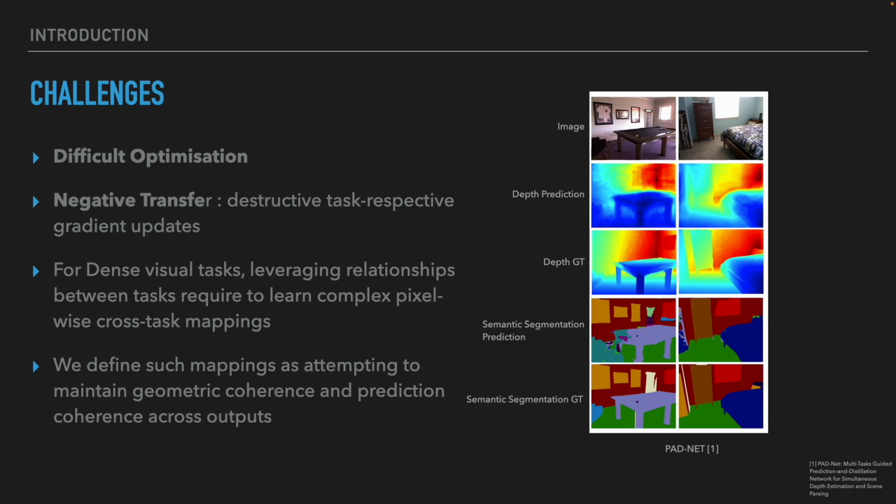For example, high variations in depth values along a line in the image suggest the detection of an object boundary, which should be useful for semantic segmentation. Whilst prediction coherence has been investigated in previous research, geometric coherence is often overlooked. We see here an example where geometric coherence could be improved, where the table is geometrically well defined in the depth maps as a whole unique object, but segmentation fails to have smooth edges all underneath the table.